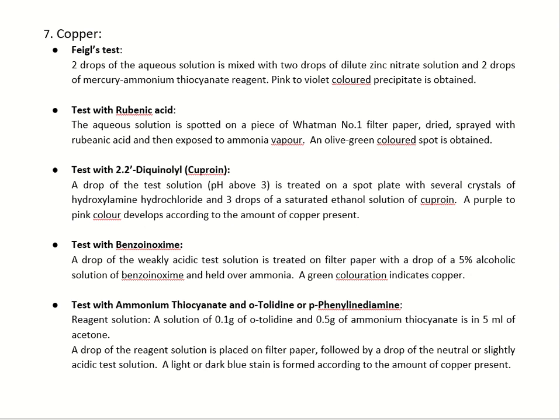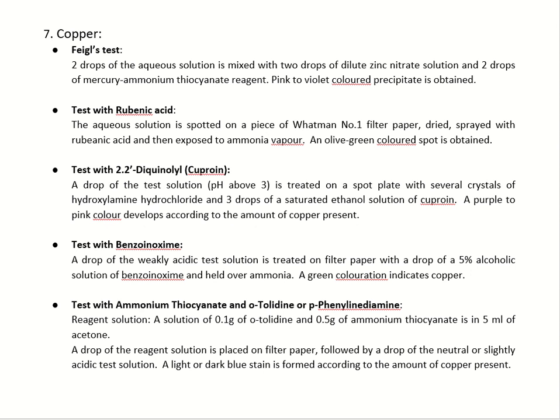With benzoin oxime, sample solution should be weakly acidic and it is placed on filter paper along with a drop of 5% alcoholic solution of benzoin oxime and then ammonia. Greenish coloration is observed.